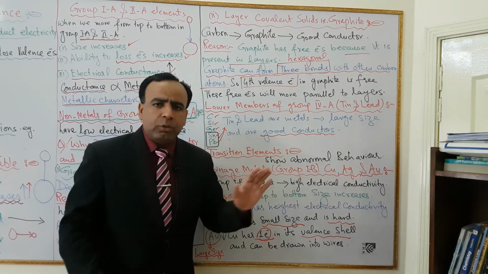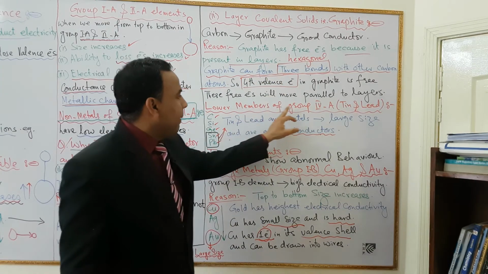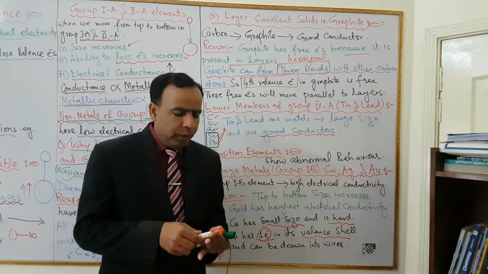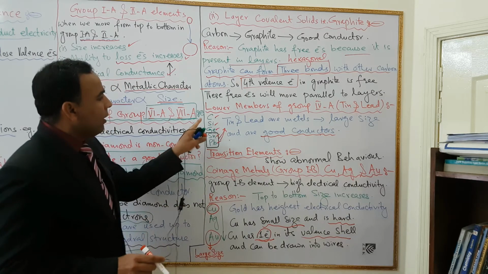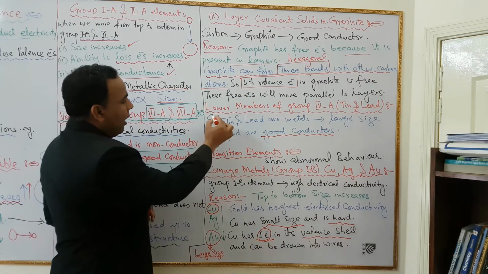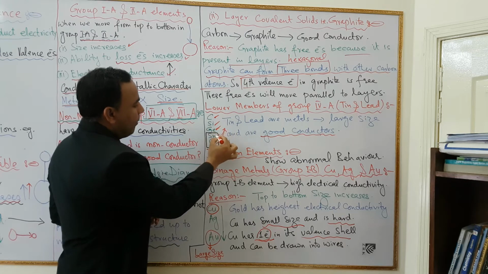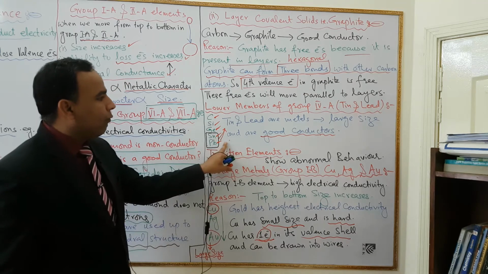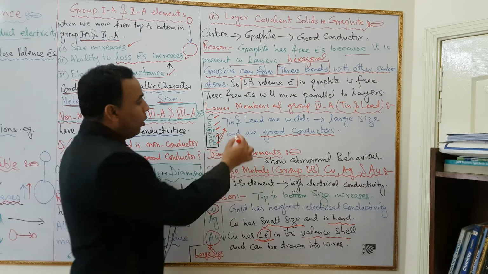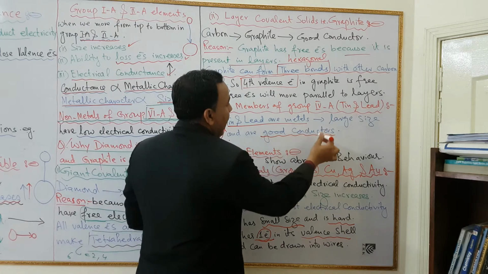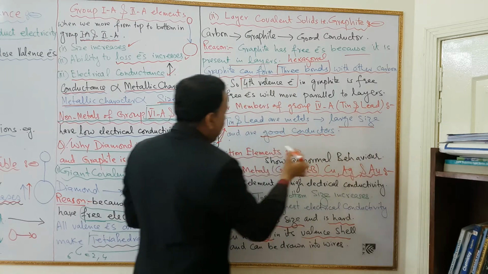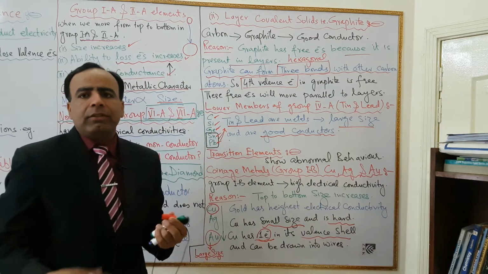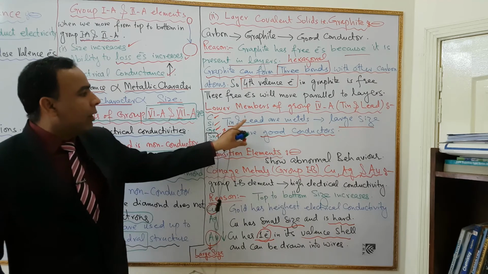And now, my dear students, the behavior of the lower members of group 4A, that is tin and lead. If we see the group 4A members: carbon, silicon, germanium, tin and lead. Tin and lead are the lower members of group 4A. Both tin and lead are metals and they have large size, and they are good conductors as well. This is the behavior of tin and lead.